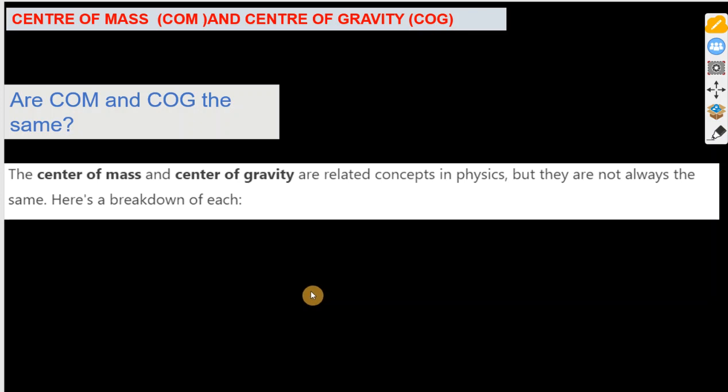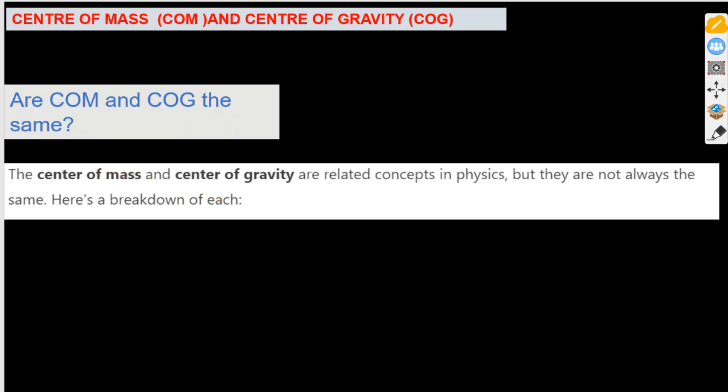In this video, we'll look at center of mass. Before we do that, are center of mass and center of gravity the same? They are related, but they are not always the same. So let's have a breakdown of this.